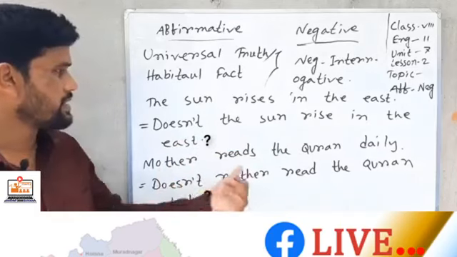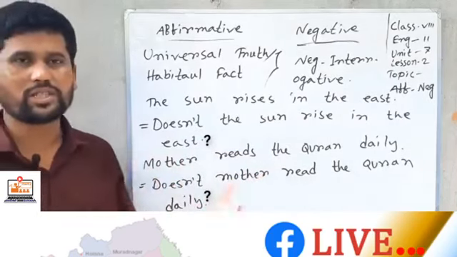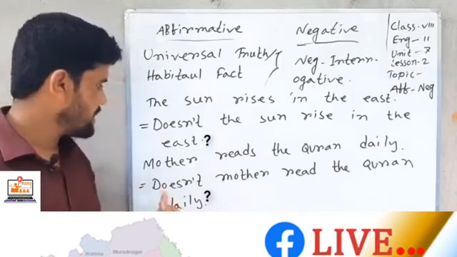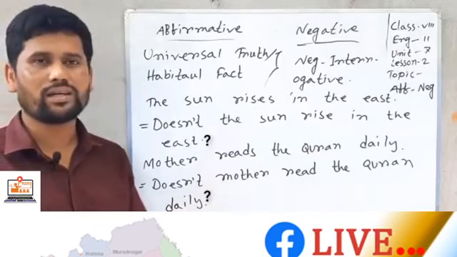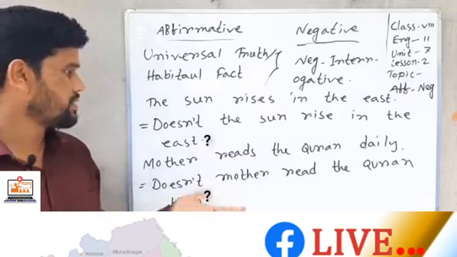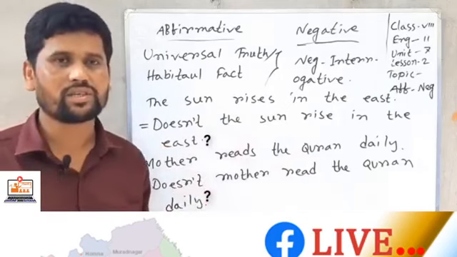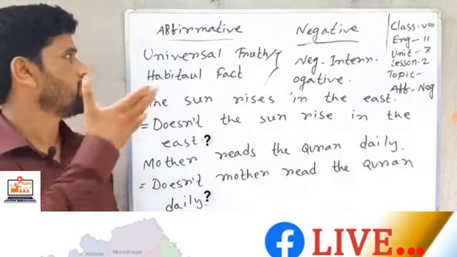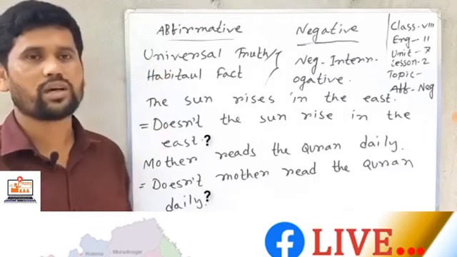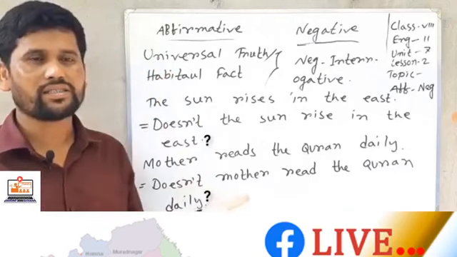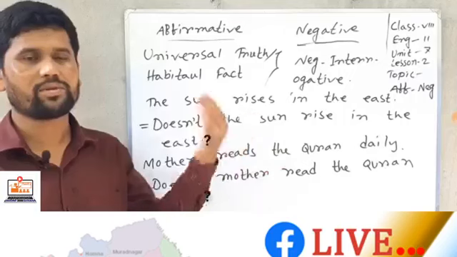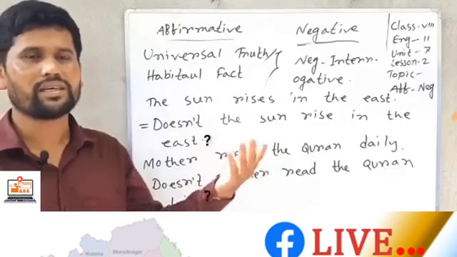And here, mother reads the Quran daily. It's also a habitual fact. So, doesn't mother read the Quran daily? By making the sentence interrogative, we can change any universal truth or habitual fact sentence, affirmative to negative or negative to affirmative.